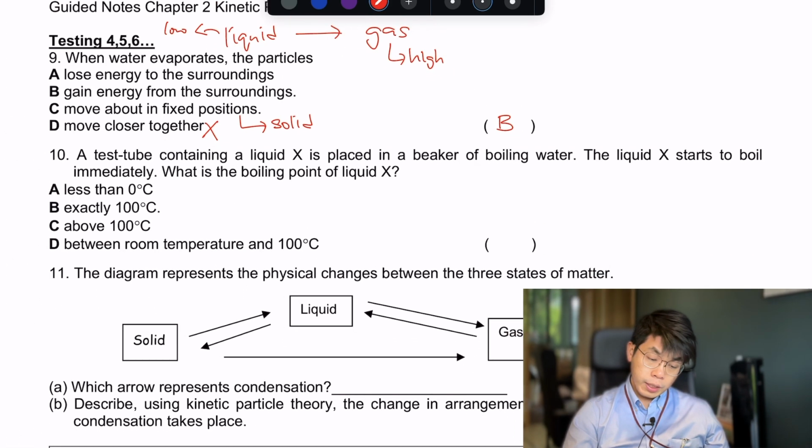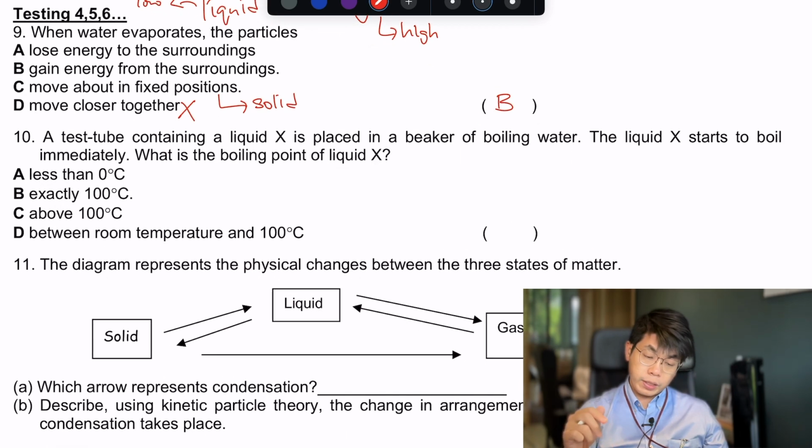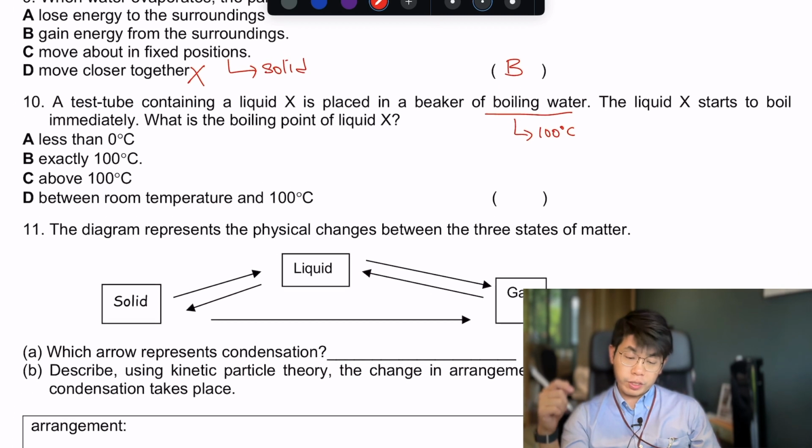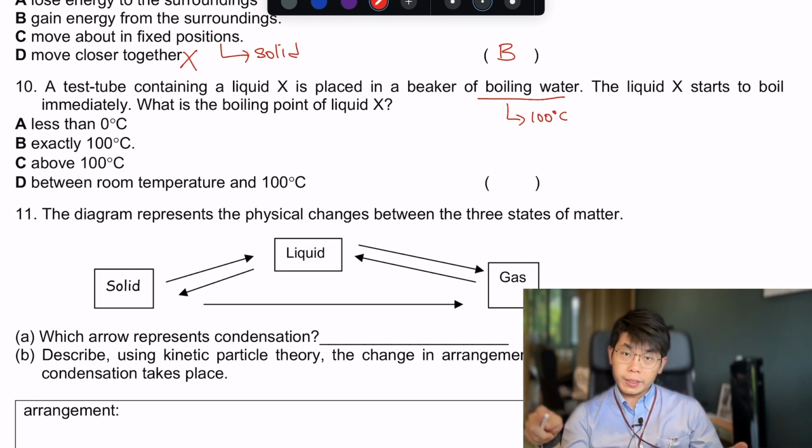Next one. A test tube contains a liquid that is placed in a beaker of boiling water. So we know boiling water has a temperature of 100 degrees Celsius, because water has a boiling point of 100 degrees Celsius. So if it's boiling, it has to be 100 degrees Celsius. The liquid X starts to boil immediately. So what's the boiling point of liquid X?